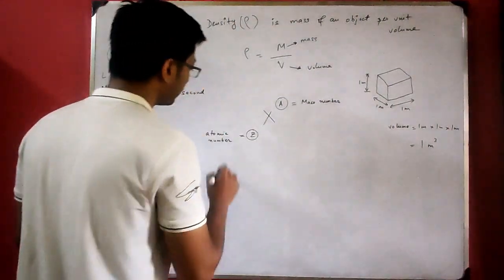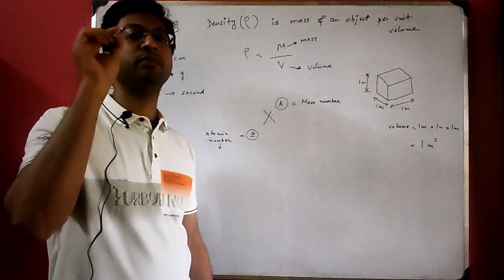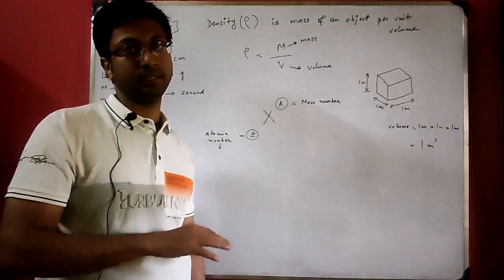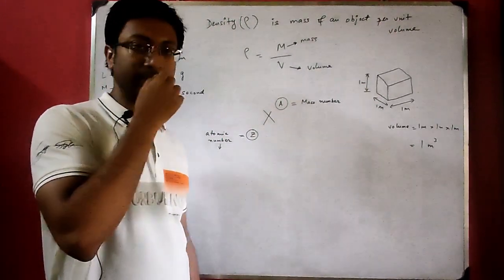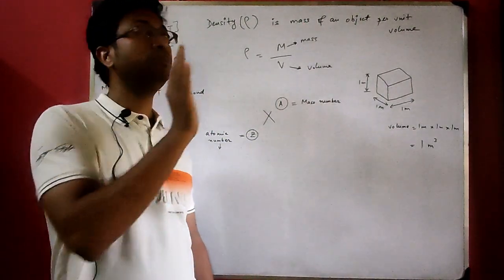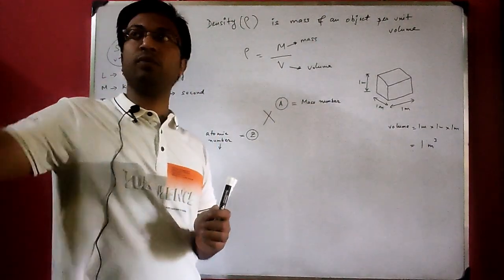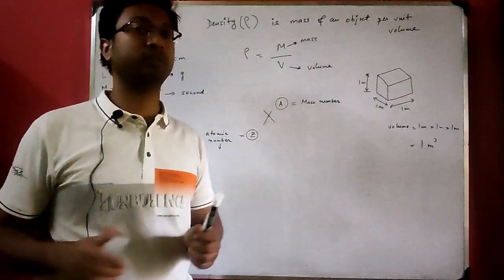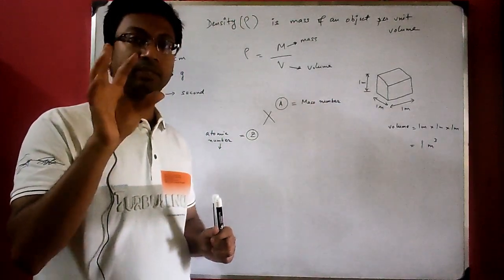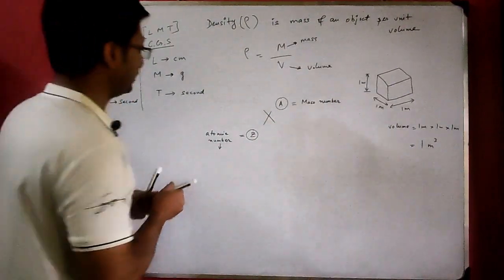Now atomic number means the number of, what are the subatomic particles present in an atom? An atom is made up of neutron, proton and electron. Now electrons are considered massless, means they have mass but their mass is neglected, considered to be zero, because they are very much smaller in comparison to proton and neutron. And protons and neutrons, where are they present? They are present inside the nucleus, and surrounding it in their orbits revolve what? Electrons. So these electrons are considered massless. For a total atom, only the mass of the nucleus, means the mass of the protons and neutrons present inside the nucleus, is considered. Now atomic number means number of protons,